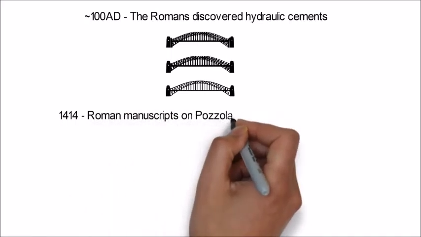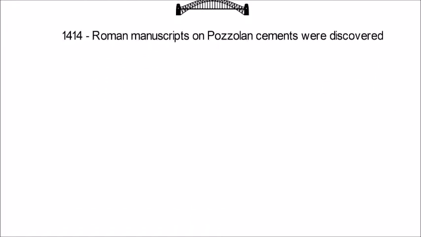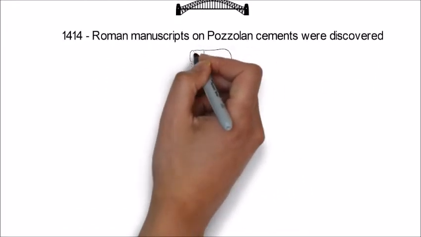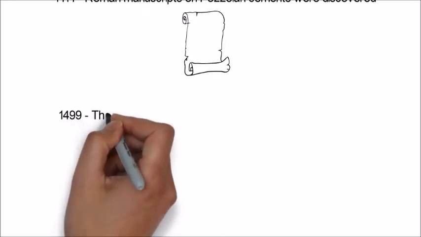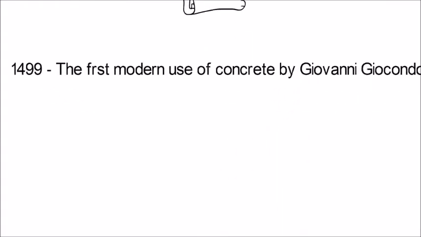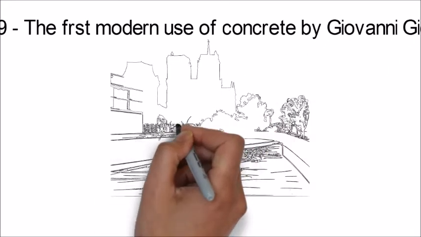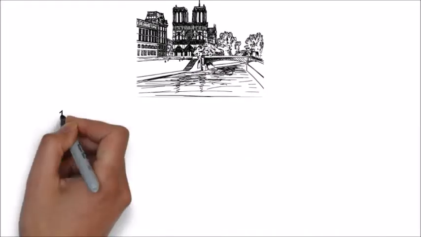In 1414, the manuscripts of the Roman Pollio Vitruvius, which contained information about pozzolan cements, were discovered, thus reviving the interest in concrete. In 1499, Friar Giovanni Giocondo used pozzolan cement to build the pier of the Pont de Notre Dame in Paris. This is the first modern use of concrete.